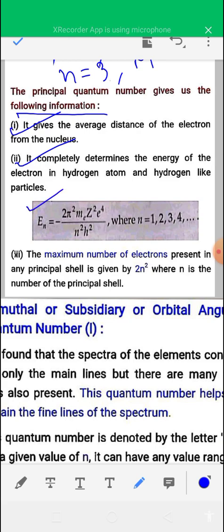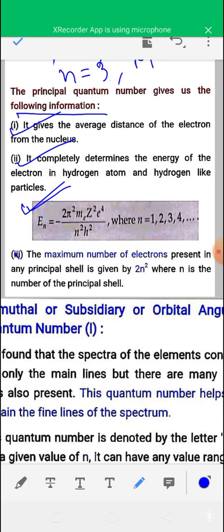According to Bohr's atomic model, the energy of an electron in the nth orbit is En equal to minus 2 pi square m e Z square e to the power 4 by n square h square. Using this formula, you can calculate the energy of an electron in the nth Bohr orbit, or n shell, where n is the principal quantum number, 1, 2, 3, 4, 5 like this.